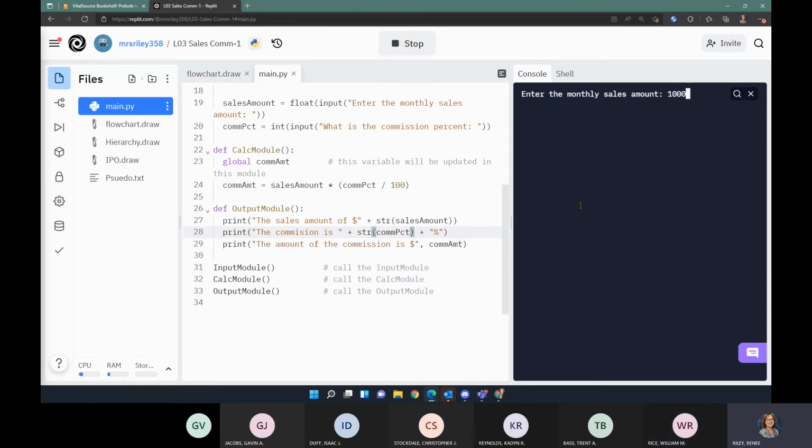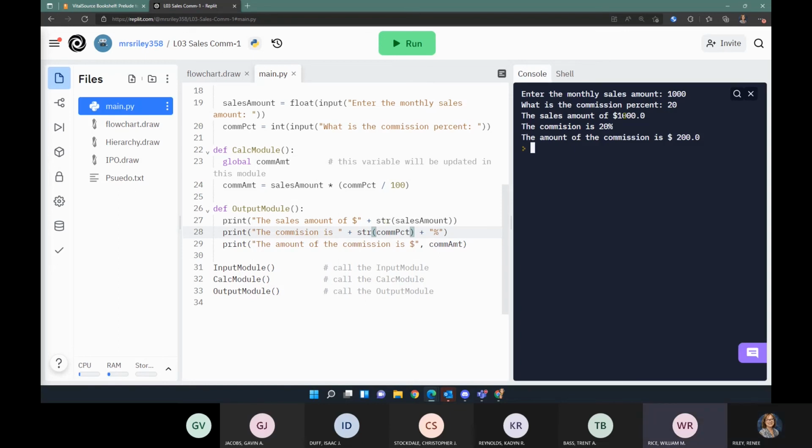I'll do 1,000, 20. And so when we cast as a string, our variable's value shows up exactly in our print statement where we have it, if that makes sense. When we use the comma, Python inserts a space. So notice how we ended up with that space between the $ sign and the 200. So that's fine, just so you know that that'll happen if you use the comma.